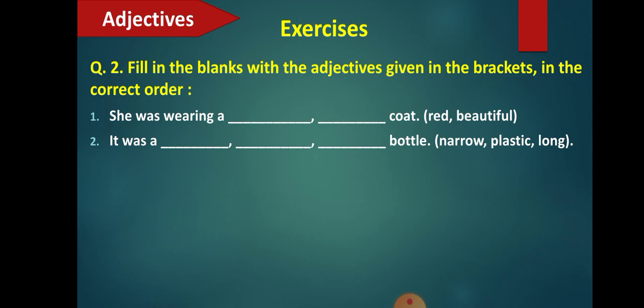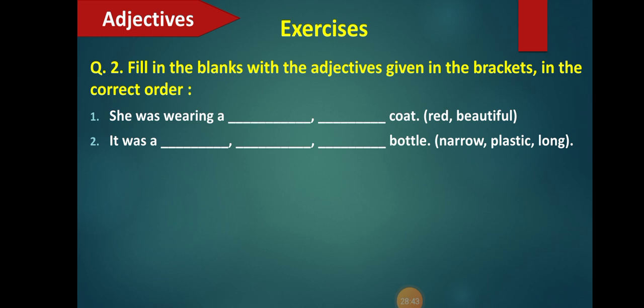So what adjective will come first? We'll see what narrow tells us. Narrow is actually the size. Plastic is a material. Long also tells you about the size. So you can write it as, it was a narrow long plastic bottle, or you can also say it was a long narrow plastic bottle.